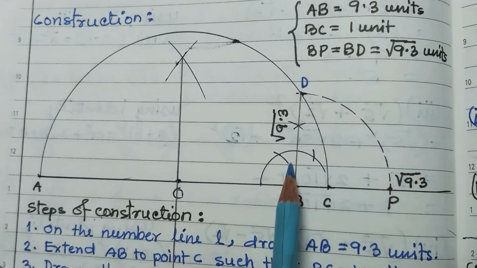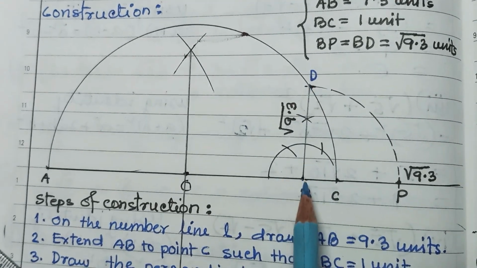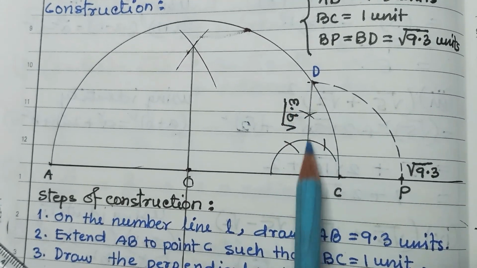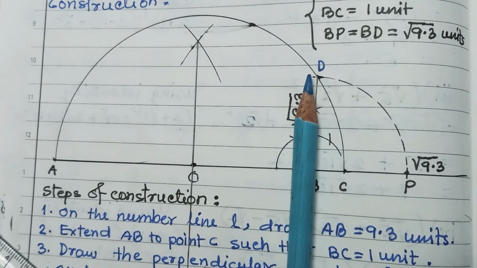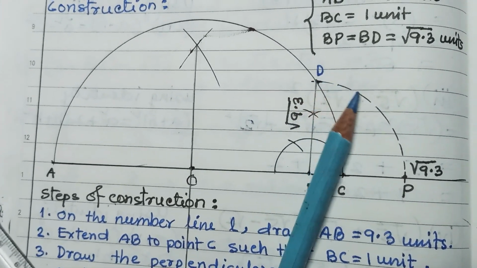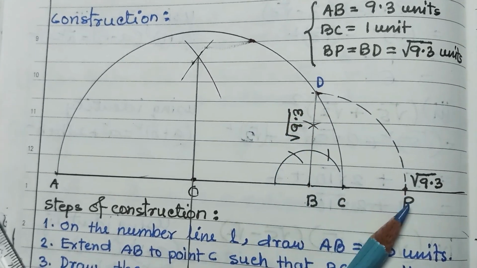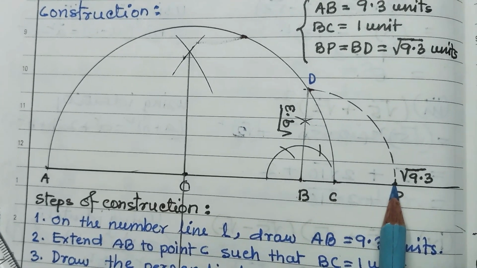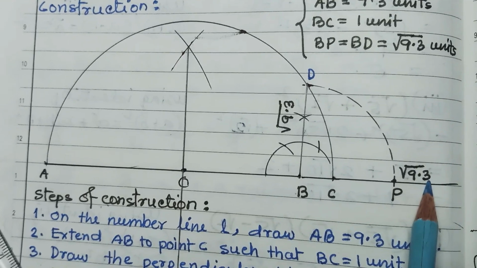Now where this perpendicular intersects the semicircle, that point is D. This BD is equal to root 9.3. Now with radius BD, you draw a circle, a quadrant, that intersects this number line at P. So P is root 9.3.